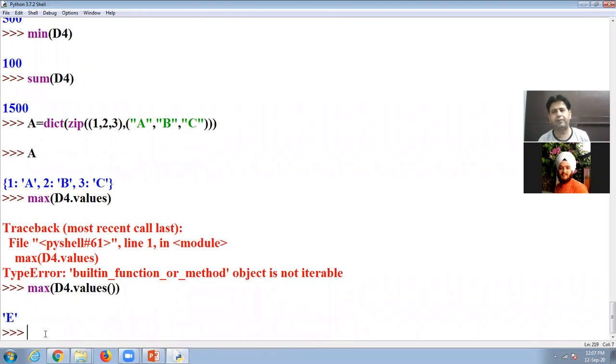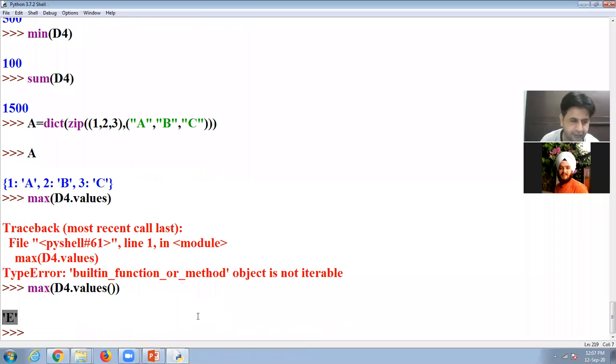In the case of minimum, maximum and sum functions, we apply them on the values. In that case, we can take d4, the name of the dictionary, and then the values function. Now it will give us e, because e is the largest maximum value.